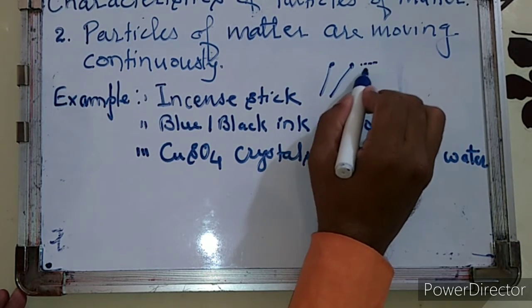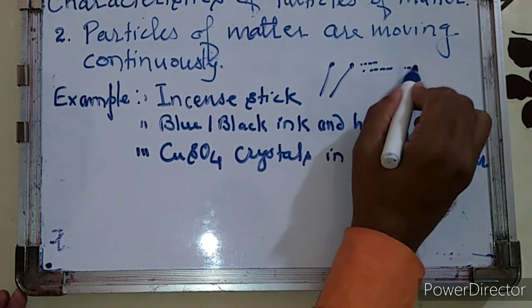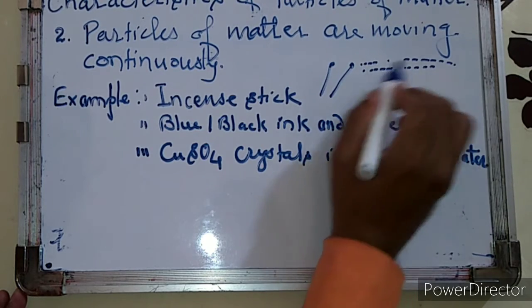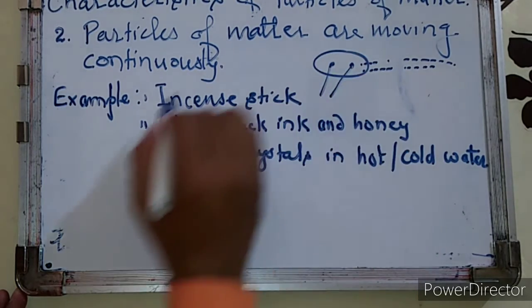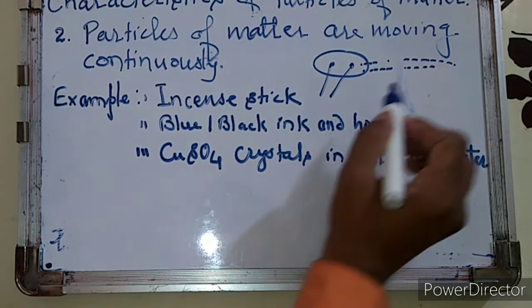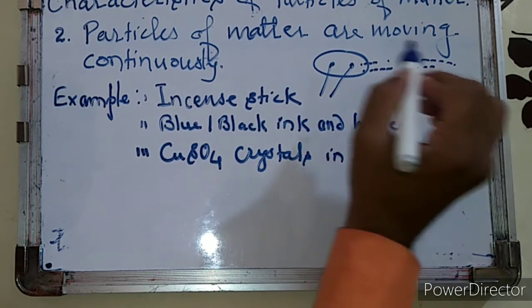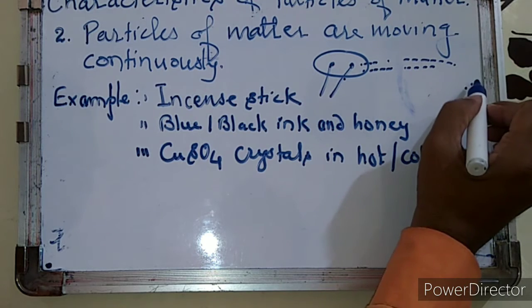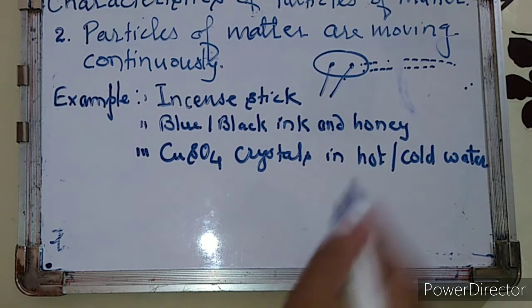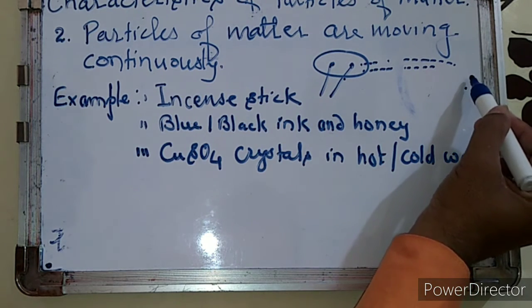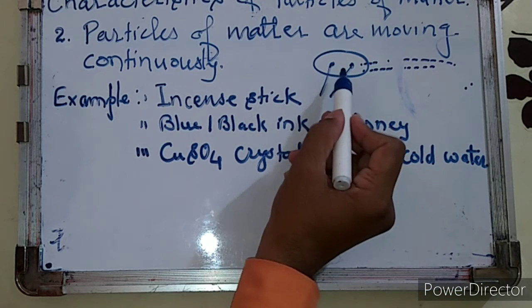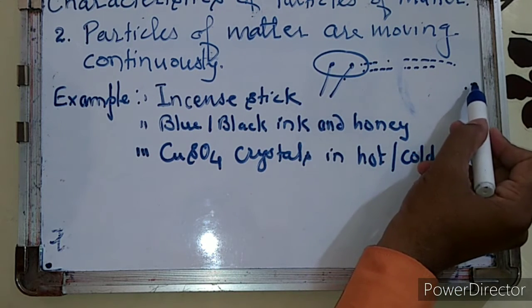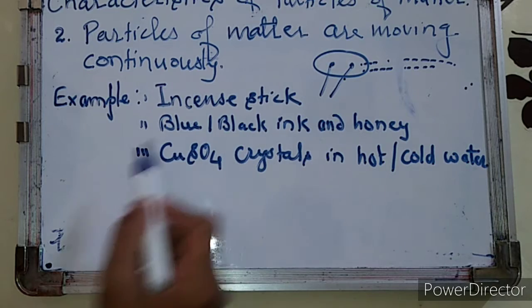The particles of the matter move from one place to another place. Here the concentration of the particles is more, and over here the concentration is less. The particles move from one place to another, and if we are sitting away from the incense stick, we can experience the smell of the incense stick. You will feel the smell here. So that is the case of the incense stick.